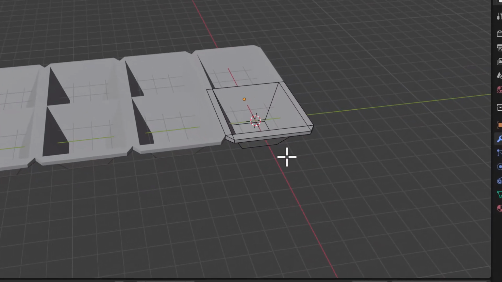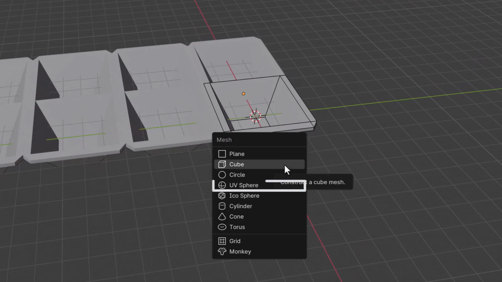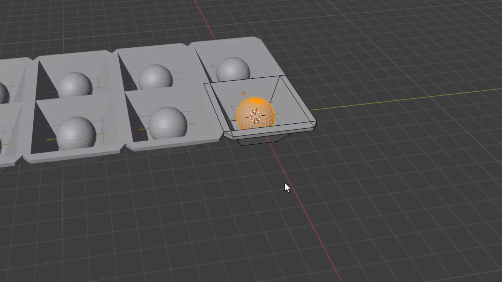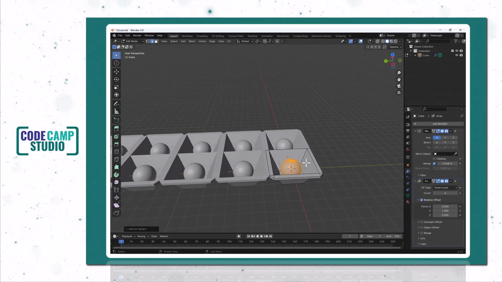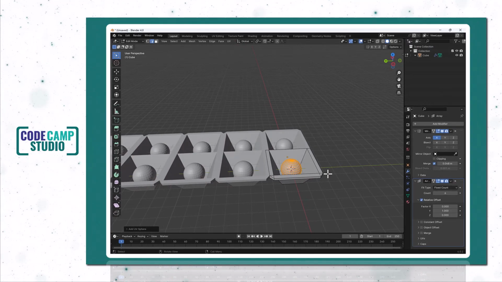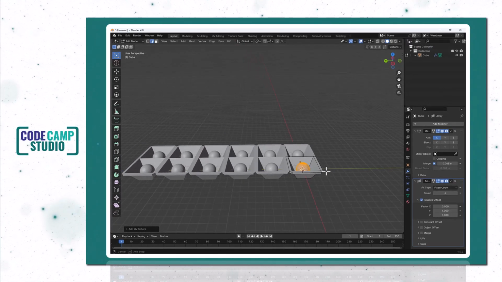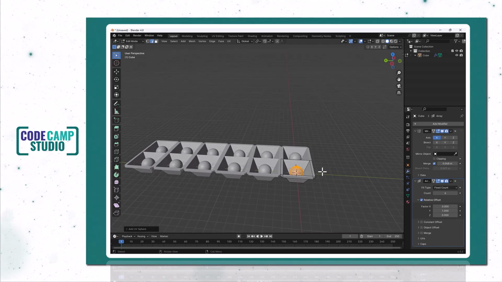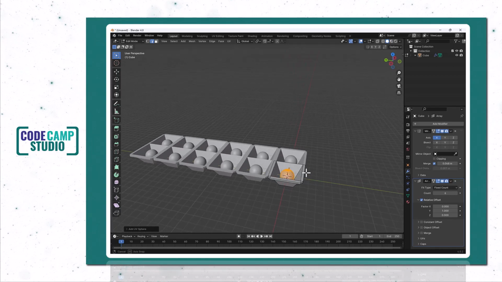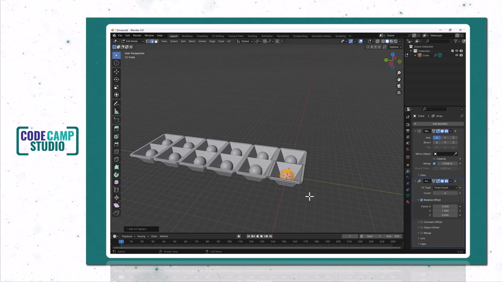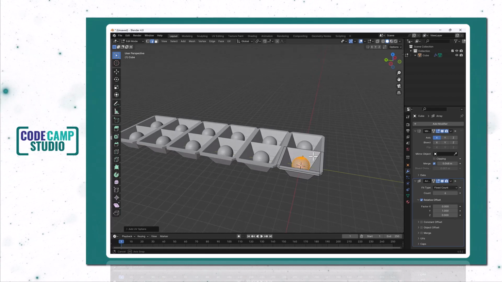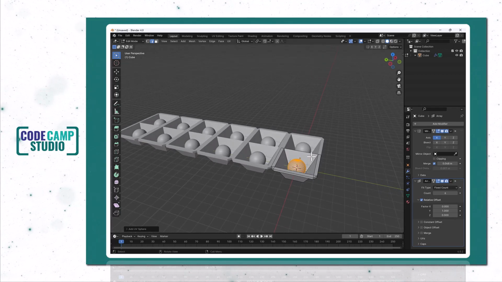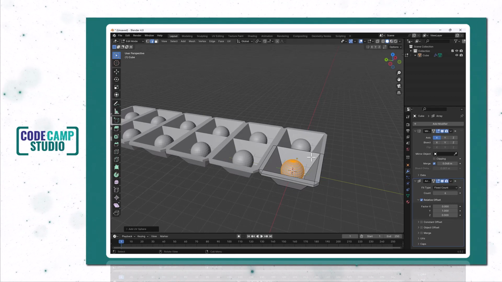When you add geometry in edit mode, you are actually modifying the mesh data of the already active object. It doesn't create a separate object because Blender treats objects as a whole in object mode. In edit mode, you are working directly with the building blocks like vertices, edges, and faces of the mesh that belongs to the active object. Adding new geometry in edit mode simply adds those elements to the existing mesh data. This creates a single more complex mesh that's still part of the same object. That's the reason this new sphere is being mirrored and duplicated.